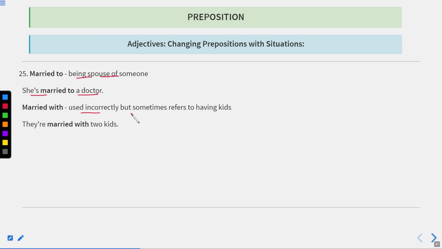And married with is used incorrectly, but sometimes referred to as having kids. They are married with 2 kids. Okay. Now let us move to the next one.